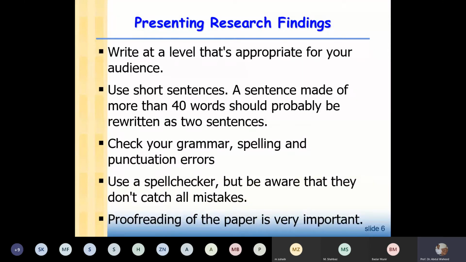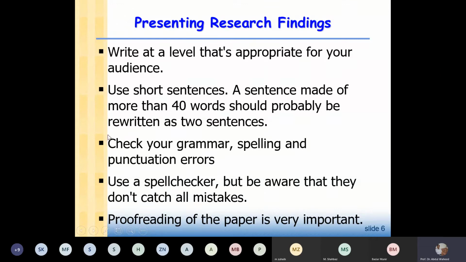And then you have to write at a level that is appropriate for your audience, and we have to use short sentences. If you have a sentence which has more than 40 words, then you can divide it into two sentences. Also you have to check your grammar, spelling and punctuation errors. This is very important.